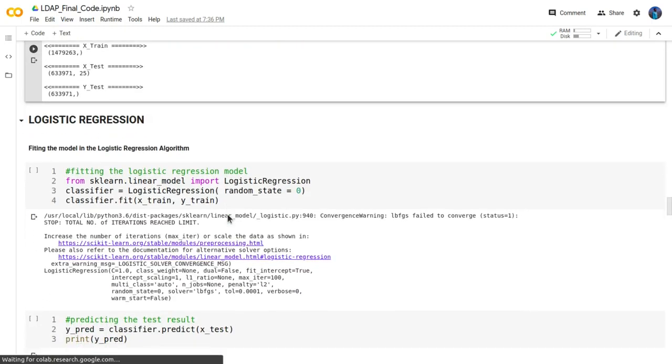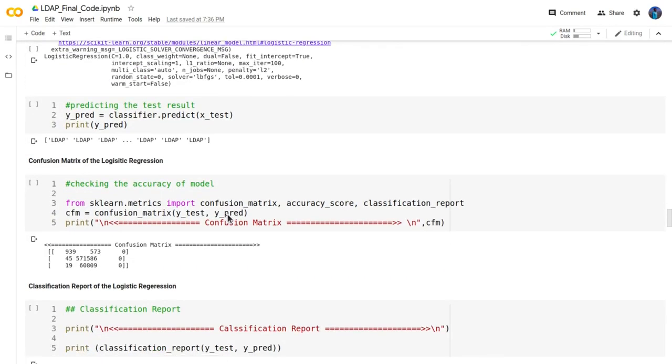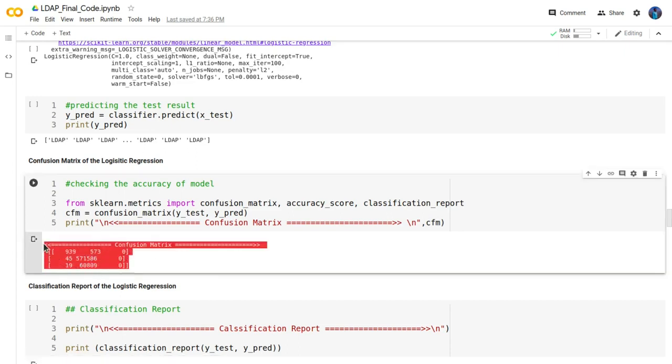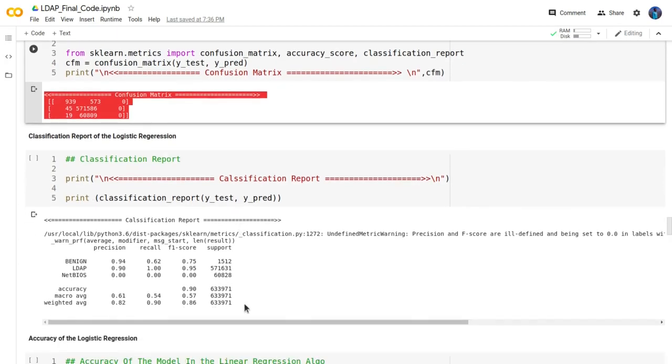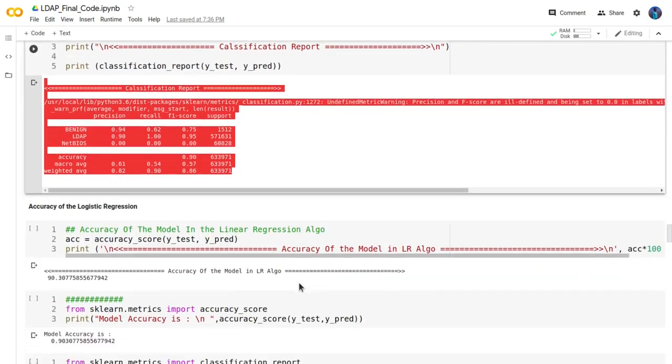Now we use logistic regression, one of the machine learning algorithms, to train our model, and here we can see the classification and accuracy of our model. Here is the classification report of our logistic regression model, and this is the accuracy.